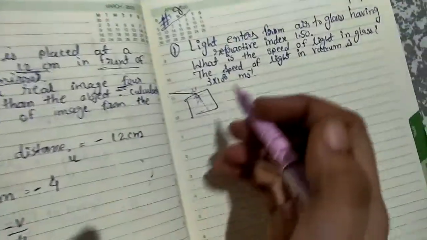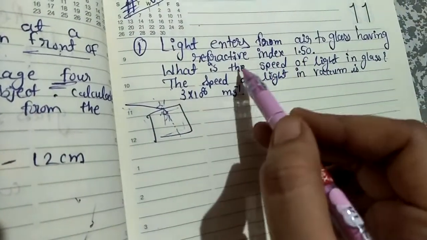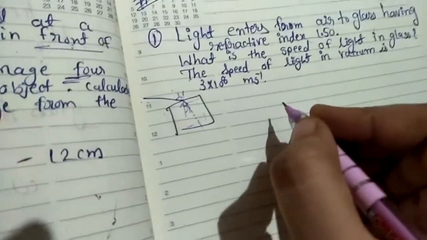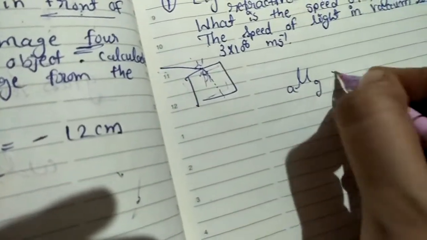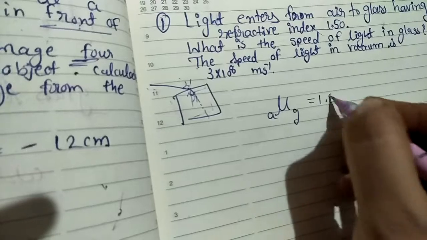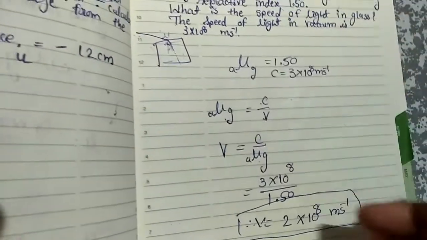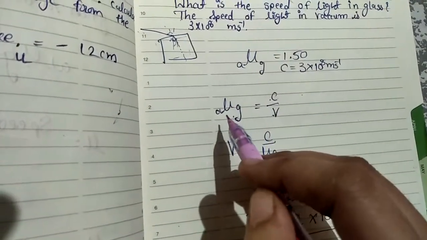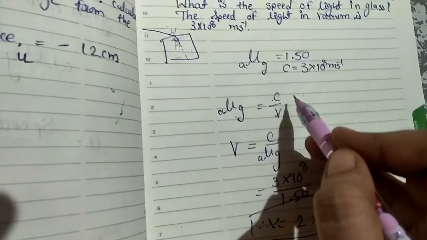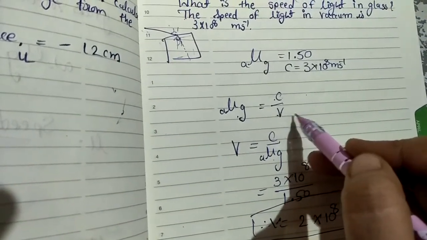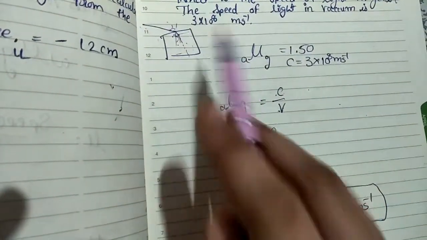So what did they give us? Refractive index, they gave us 1.50. So mu of glass is 1.50. This type of question you have to solve using mu equals c upon v, where mu is the refractive index, c is the velocity in air, and v is the velocity in glass.